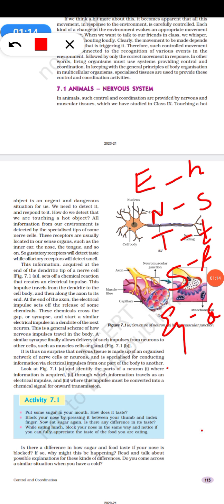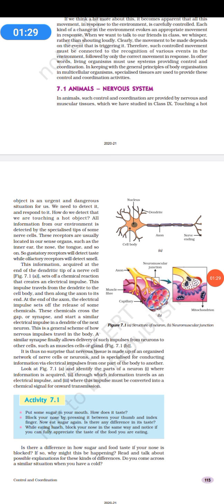This information acquired at the end of the dendritic tip of a nerve cell sets off a chemical reaction that creates an electrical impulse. Whenever you touch a hot body, this is the neuron that you see here.